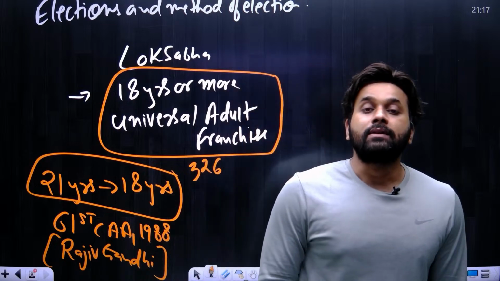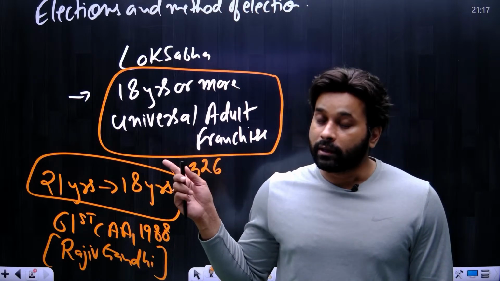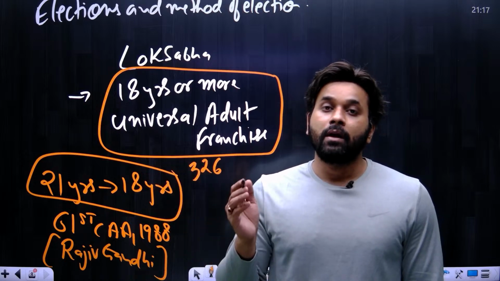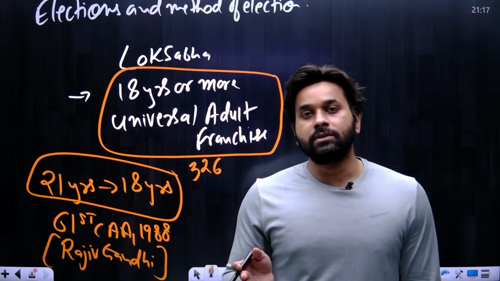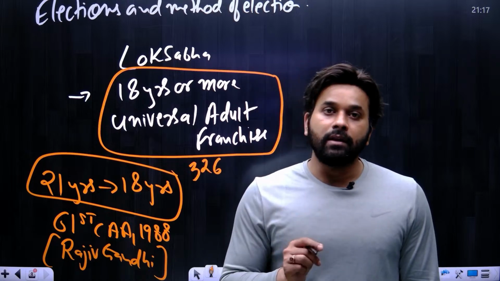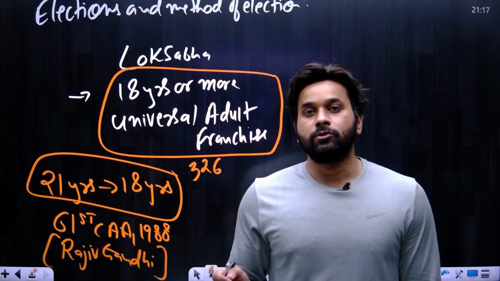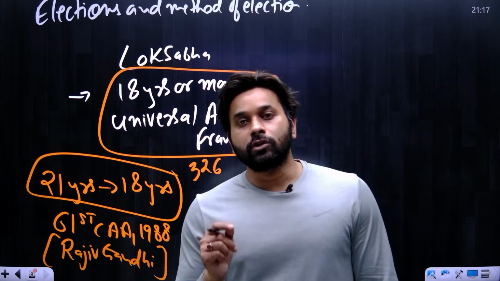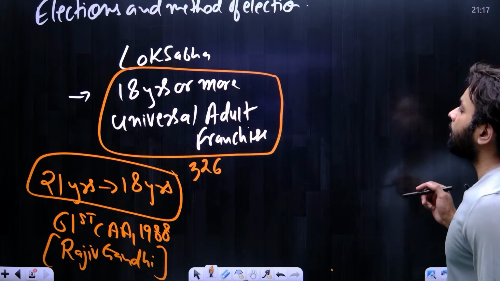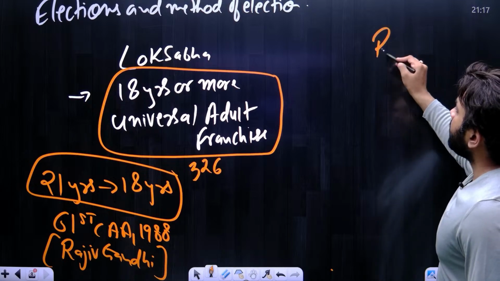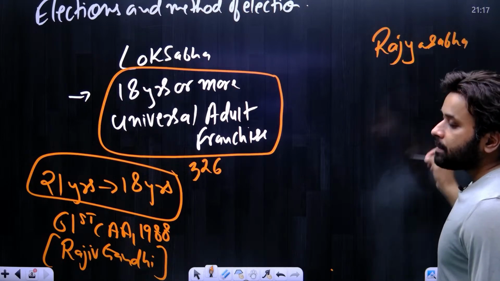And remember, the same is the case with the Legislative Assembly, because in Lok Sabha and in Legislative Assembly, in both the houses, we participate in the election, and the concept is the same, 18 years or above. So you will vote in the elections of Lok Sabha as well as Legislative Assembly. Okay. Now, what about the Rajya Sabha? In Rajya Sabha, we do not participate. Why?